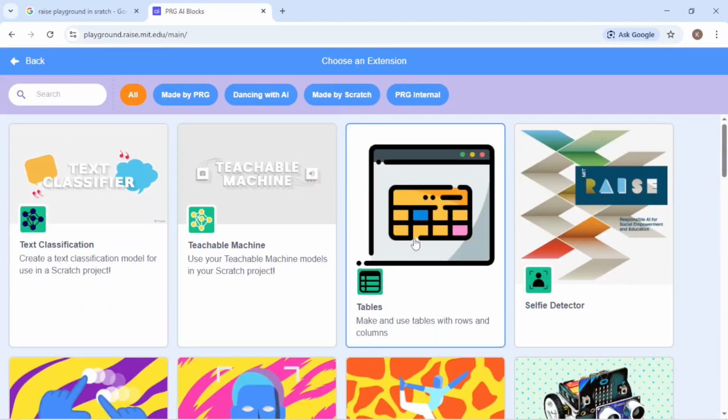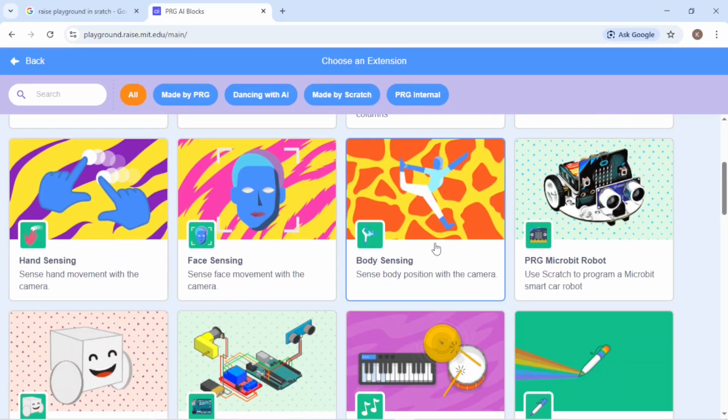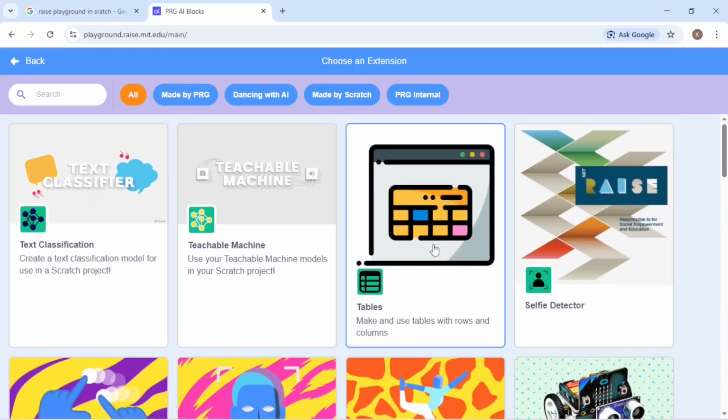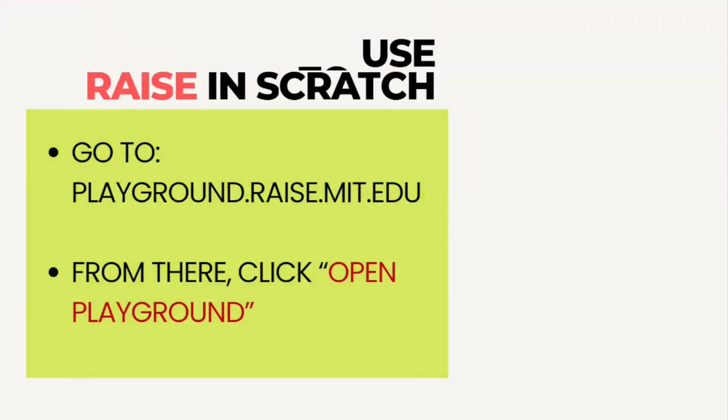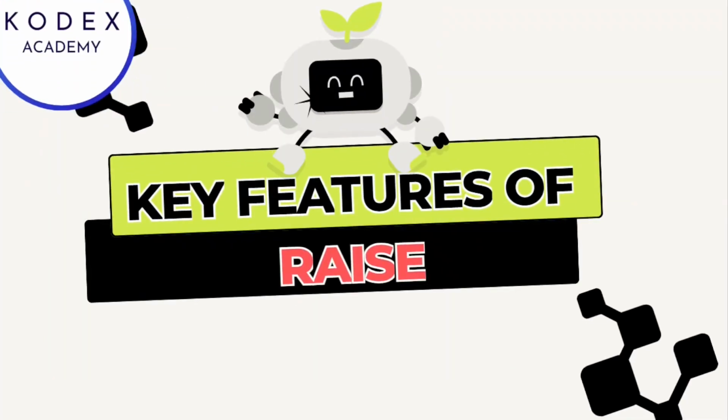These kinds of extensions are available in Raise Playground, which is not available in Scratch 3.0. So this is the main benefit we have while we use Raise Playground in Scratch. Now you have seen how we can open Raise Playground in Scratch. Further, we are going to discuss the key features of Raise Playground.